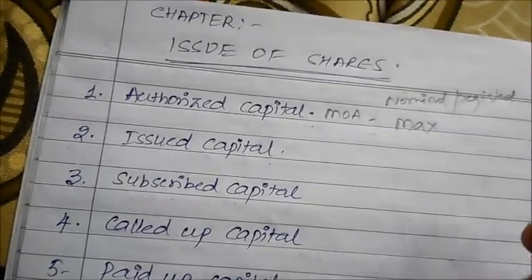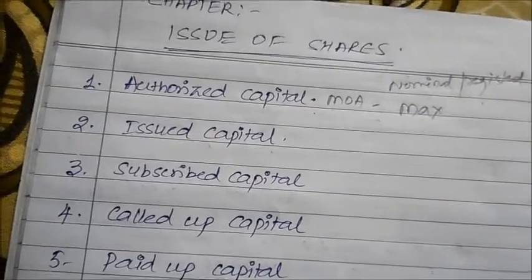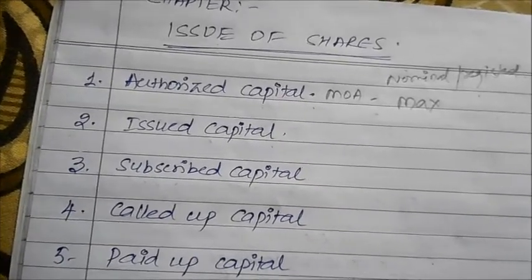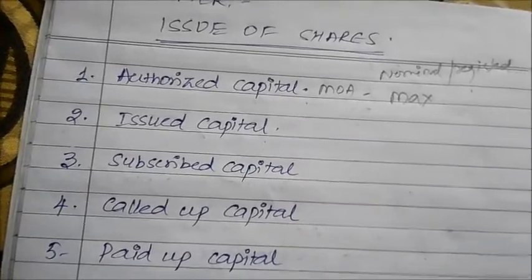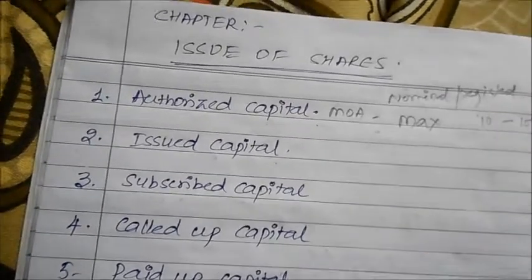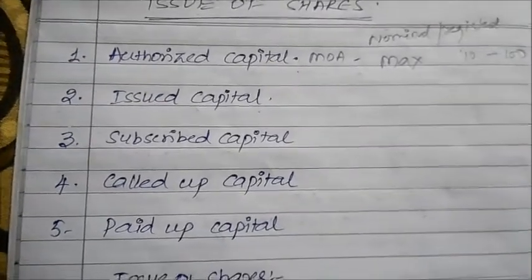That means sometimes there are certain restrictions where you can limit how much capital you can actually collect from the public. Okay, so this is the maximum capital which is divided into shares. So it could be 10 rupees a share or 100 rupees a share and so on. So this is the maximum amount which could actually be collected from the general public.